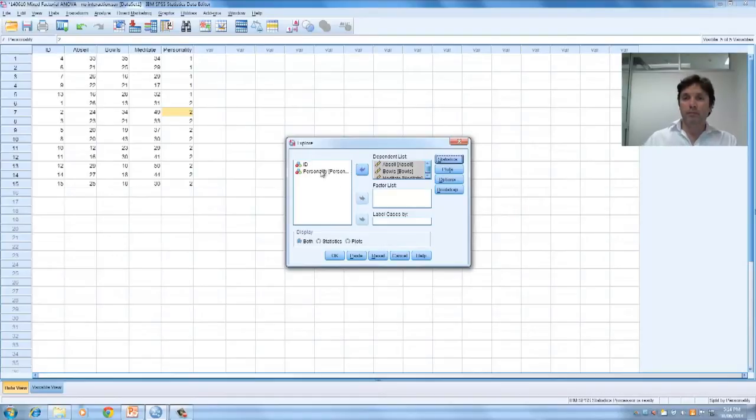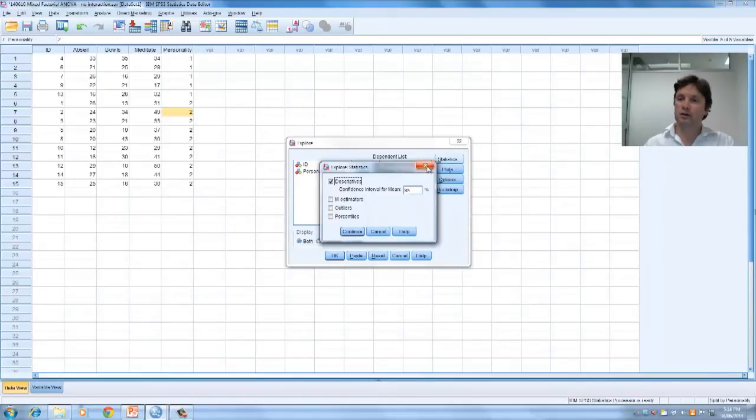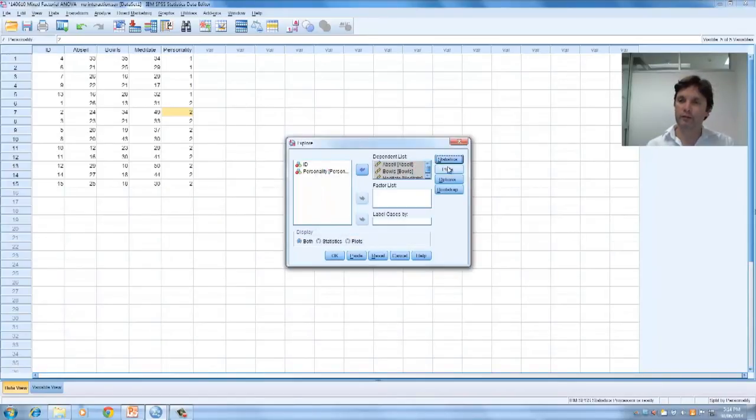Note, I don't need to worry about personality because I have split on personality already. So let's look at statistics. I'll leave that sitting there, so it'll just give me the means, the standard deviations, the measures of central tendency and so forth, and variance. Let's look at